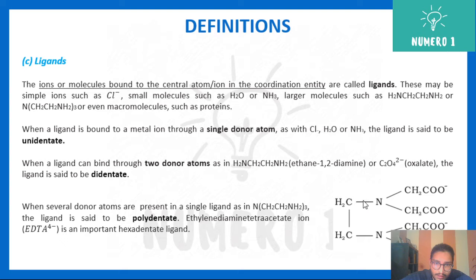In the same way, you can see here oxygen with a negative charge, oxygen, oxygen, oxygen. So these are the four possibilities which can donate, and each nitrogen will contain one pair of electrons. These are known as polydentate. This one is EDTA, ethylenediaminetetraacetate, with four acetate groups, ethylene as the main part, and a diamine group. So, EDTA.